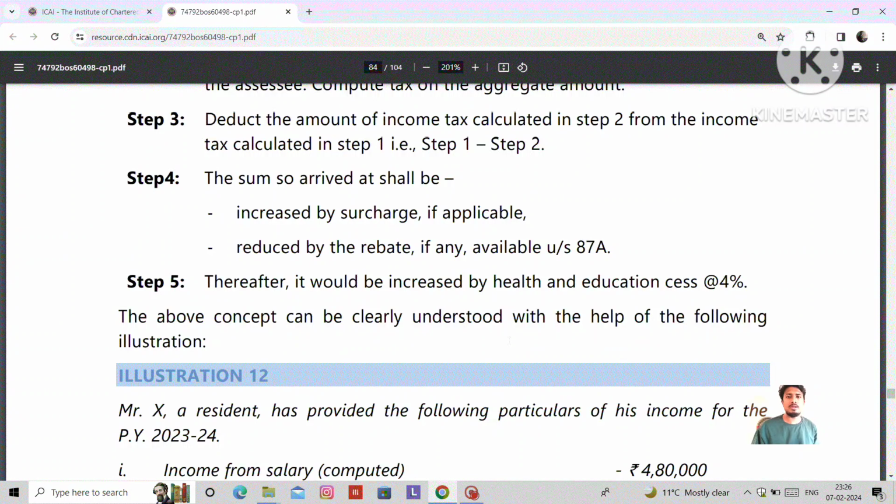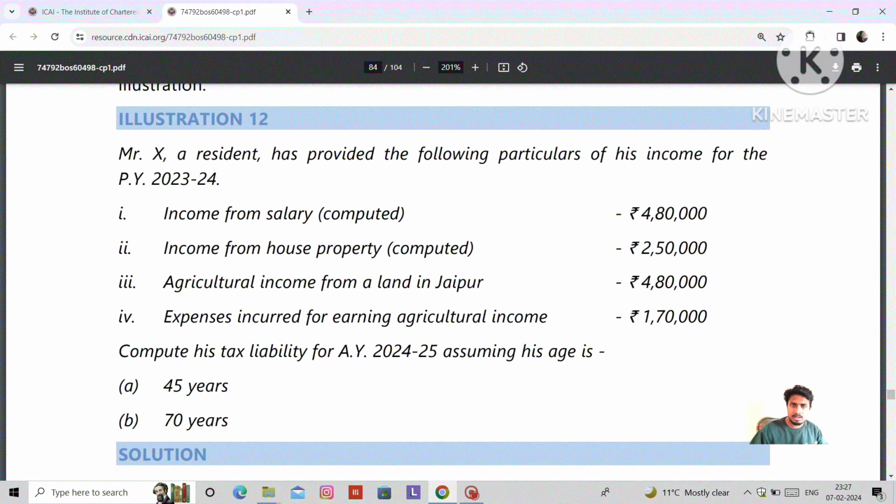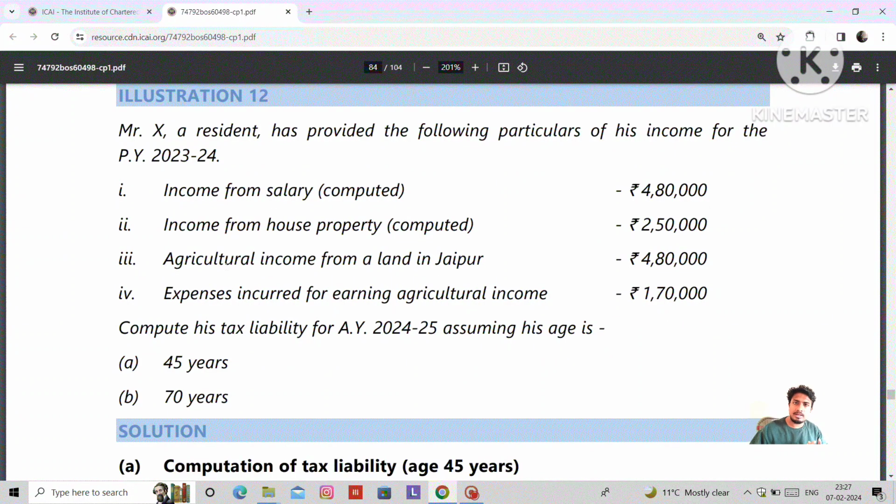Generally, after computation of tax liability, if his income exceeds 50 lakhs, he is subjected to surcharge. His tax liability will increase by surcharge. After adding surcharge, he further needs to add 4% health and education cess. Then his tax liability will be arrived at.